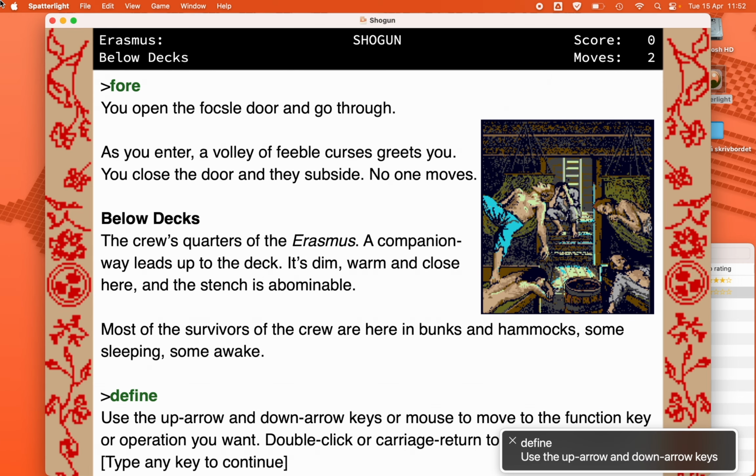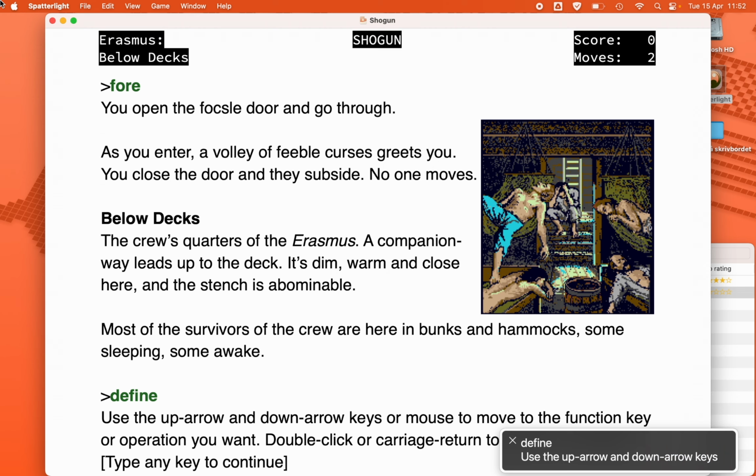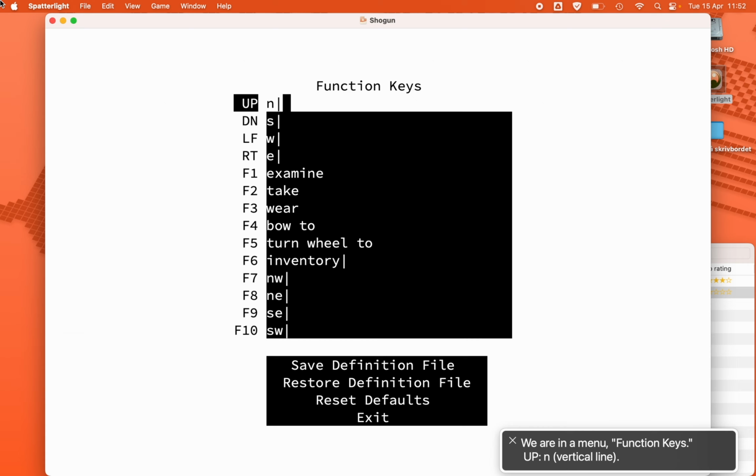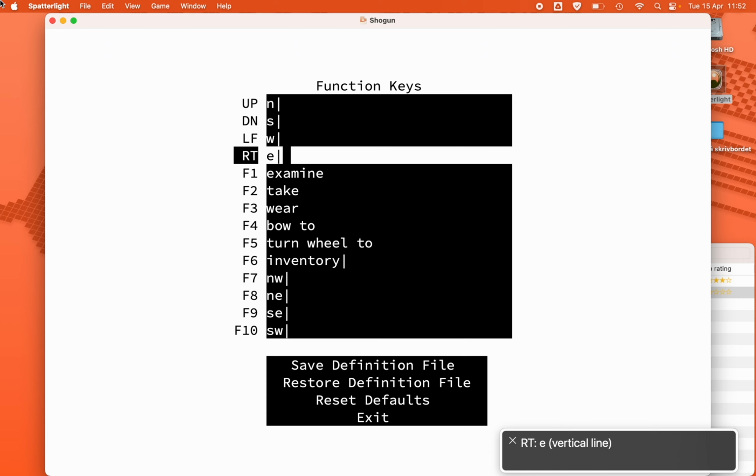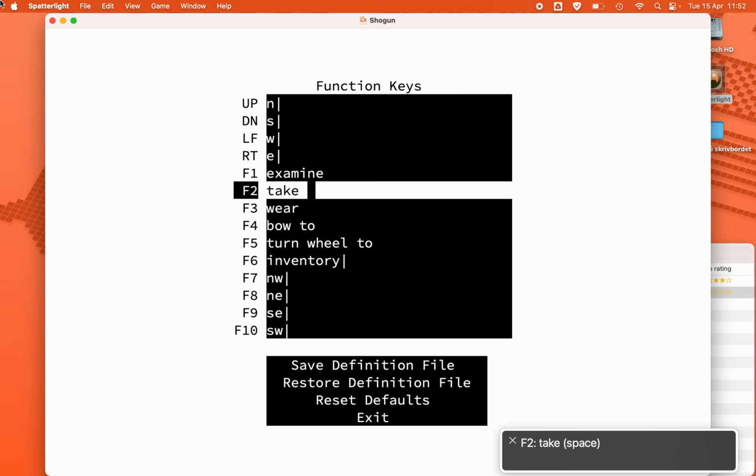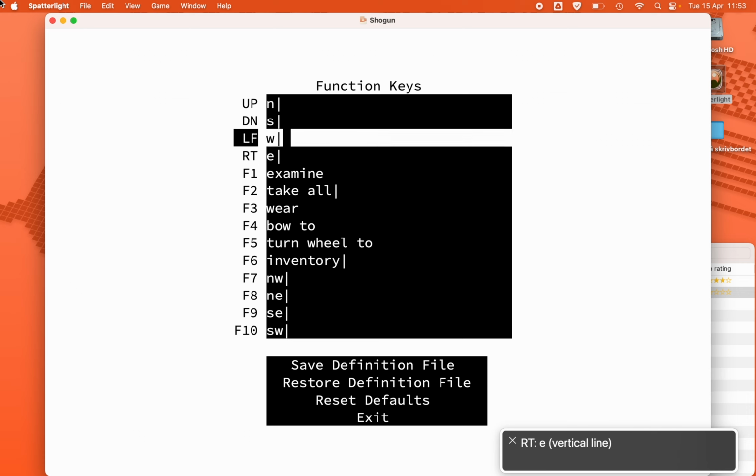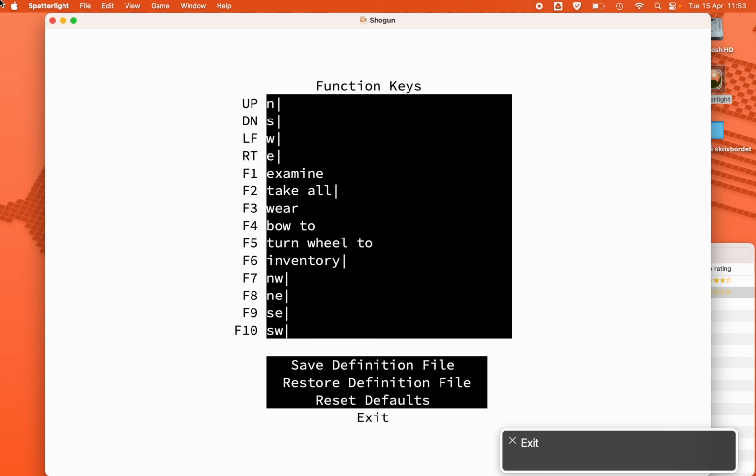Define. Use the up arrow and down arrow keys or mouse to move to the function key or operation you want. Double click or carriage return to perform operations. Type any key to continue. We're in a menu. Function keys. Menu item 1 of 18.